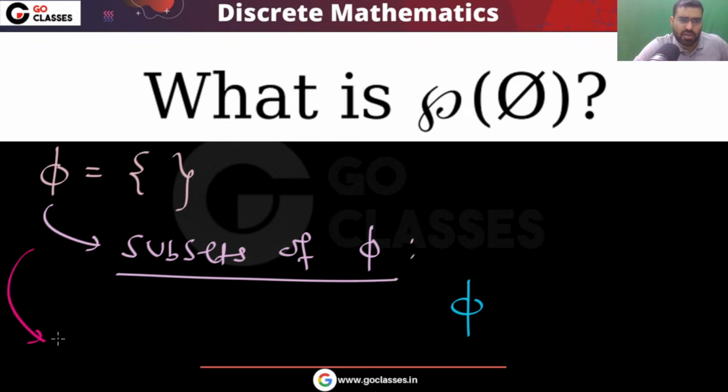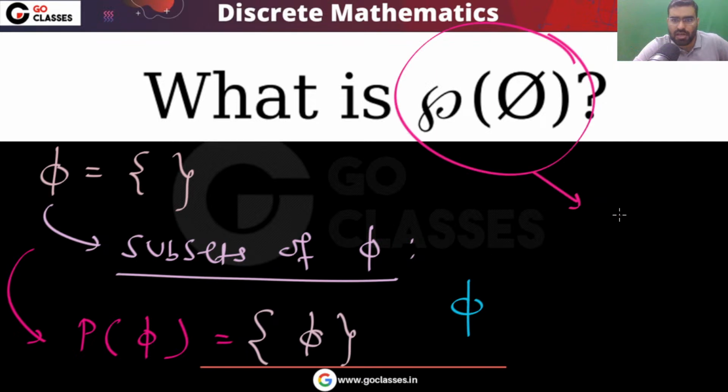So now you can find out the power set of phi. The power set of phi will be the collection of all the subsets of phi. This is a subset of phi, the collection of all the subsets of phi. This will be the power set of phi. So remember, for this question, the answer will be set containing phi.